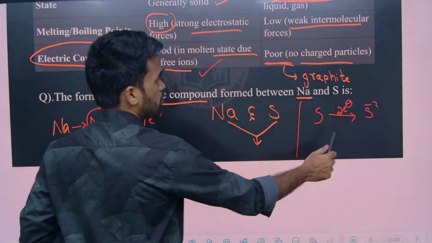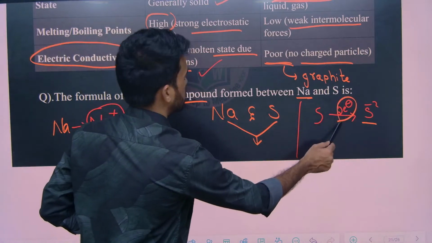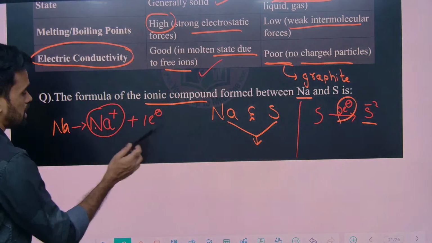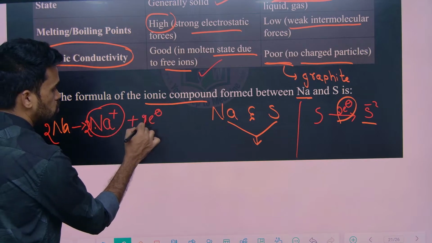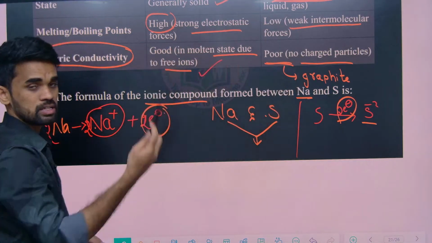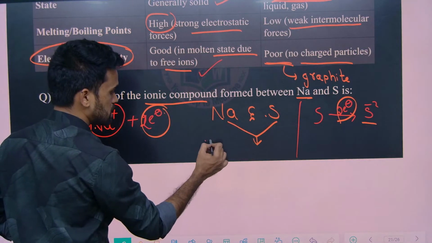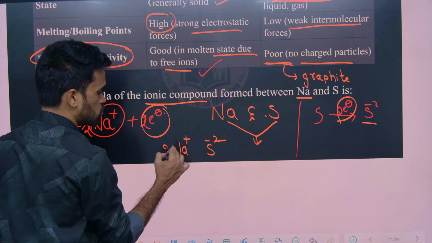So in order to form S-2, how many electrons are required? 2 electrons are required. But one sodium atom gives only 1 electron. So let us take 2 sodium atoms, becoming 2 sodium ions, giving 2 electrons. These 2 electrons are taken by the sulfur and it becomes sulfide ion. So totally it is S-2 and 2 Na plus.